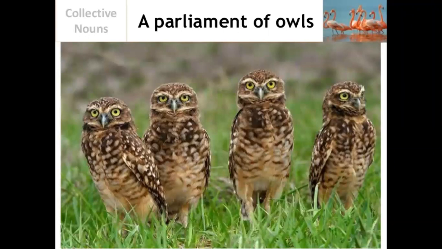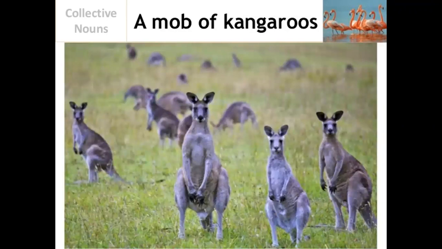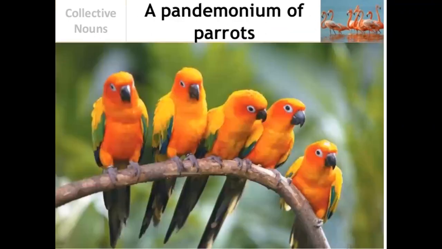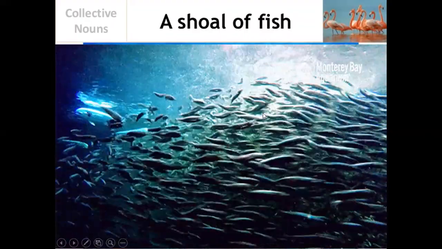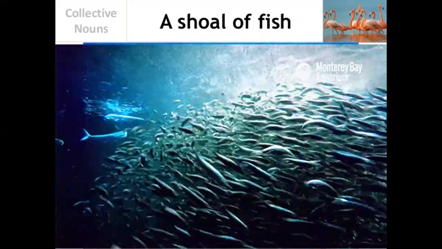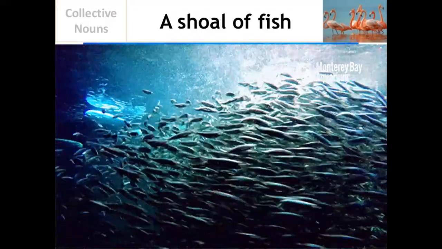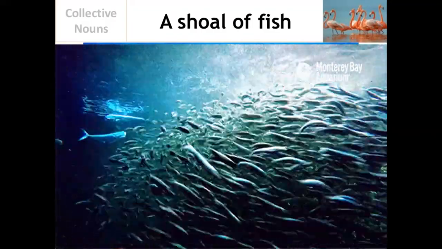For example, if there is a group of owls, we can say that it is a parliament of owls. A group of kangaroos, here we can say a mob of kangaroos. A pandemonium of parrots. And when there is a group of fish, we can say a shoal of fish. That means it stands for a group of fish. So it is a collective noun, a shoal.